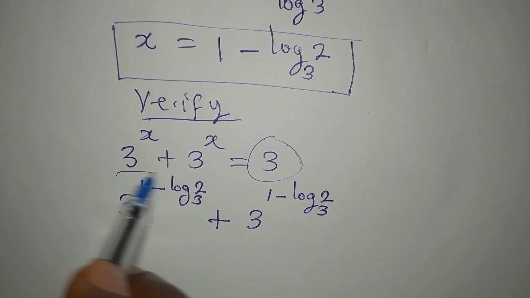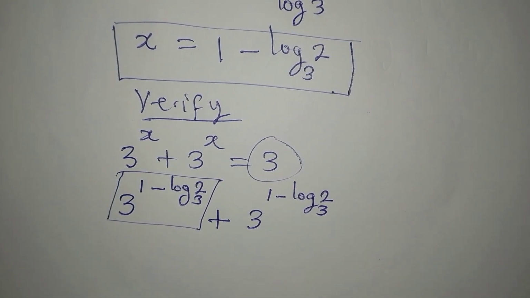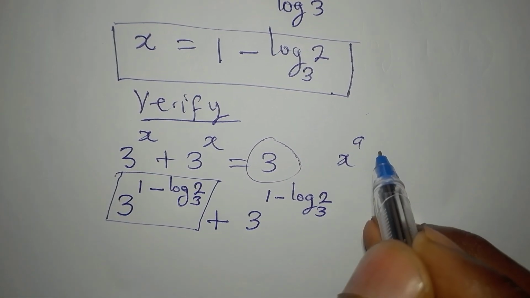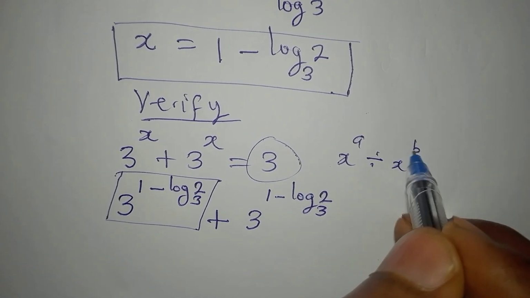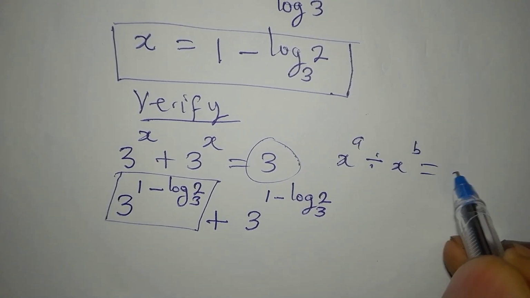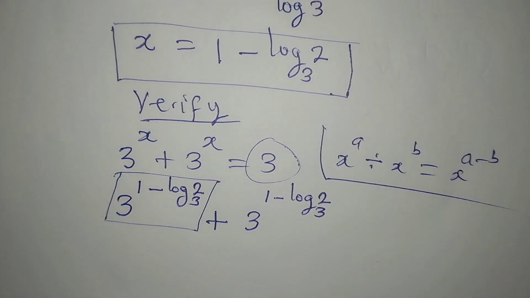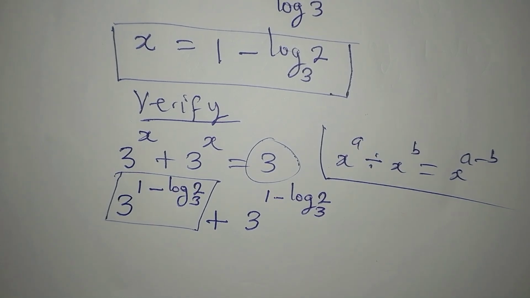Now, to this alone, we are going to apply a law of indices that says if you have x to the power of a divided by x to the power of b, this is the same thing as x to the power of a minus b. So if you're dividing, you subtract the powers. So that is the same thing that happened here before they got this.